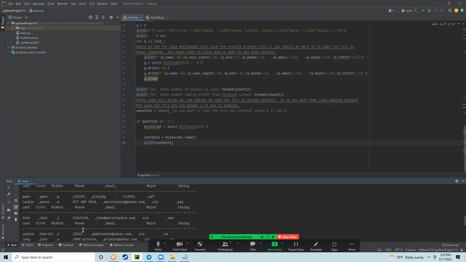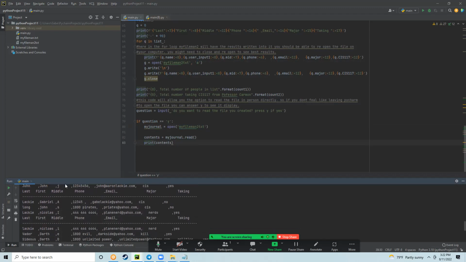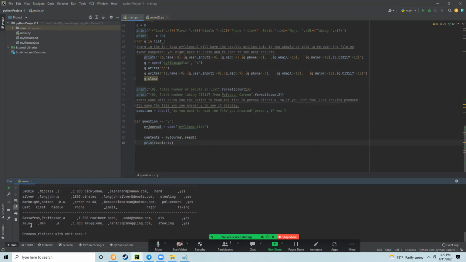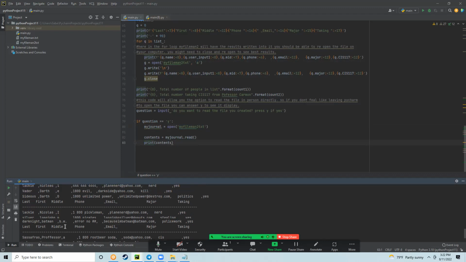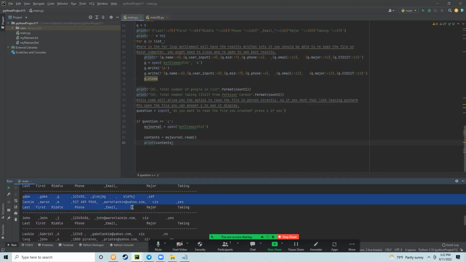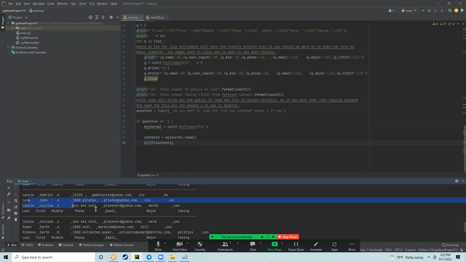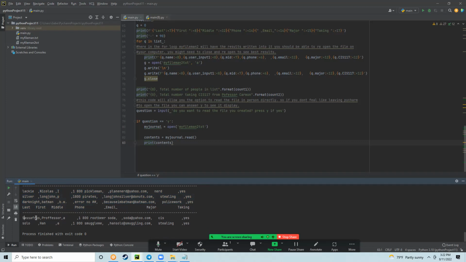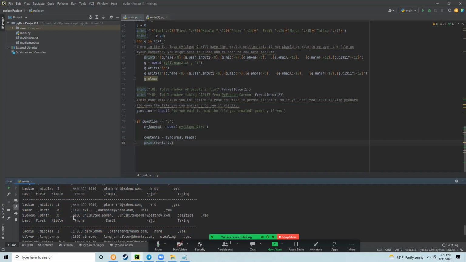And what you can see is down here, every single list that I made, or every single time I have run this program, it has printed it out. So here's the first time, and I have repeatedly run this whole batch of code just to make sure everything works.